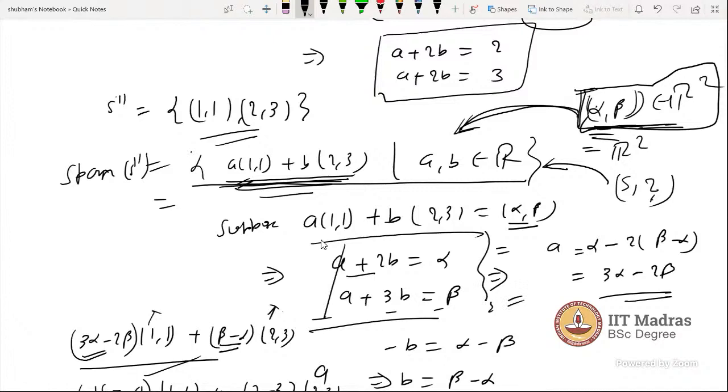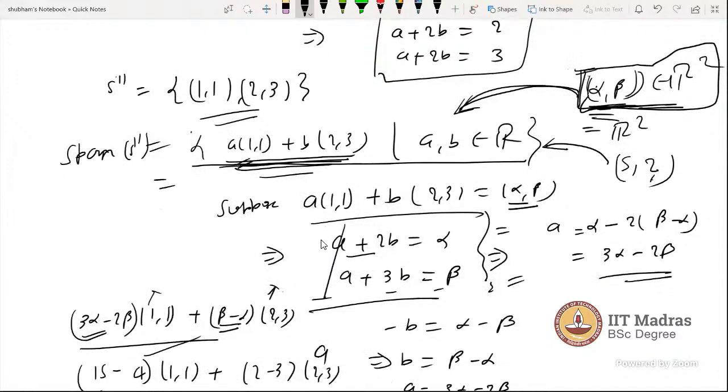Whenever we are faced with a subjective question, not like an MCQ question, we have to check. Then you have to go with the general vector, like writing alpha, beta, and do the process.